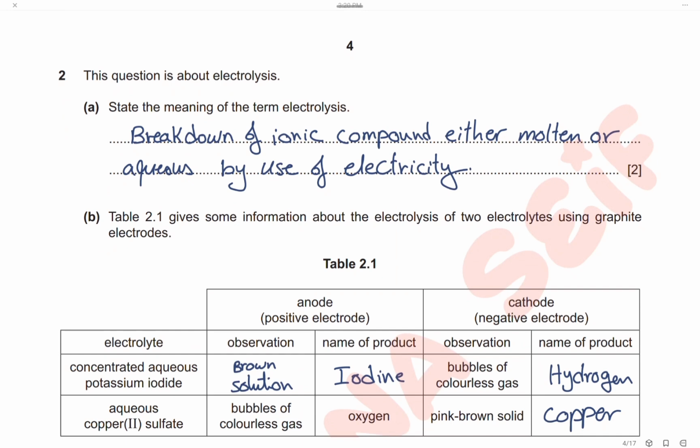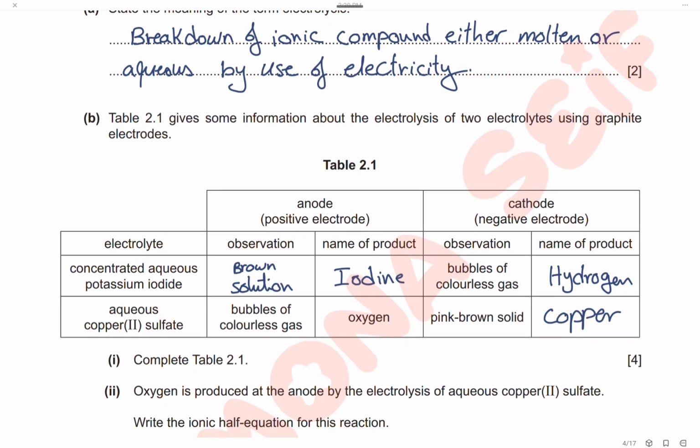Question 2. This question is about electrolysis. State the meaning of the term electrolysis. Electrolysis is the breakdown of ionic compound which is either molten or aqueous by the use of electricity. Here the table gives some information about the electrolysis of two electrolytes using graphite electrodes. The first one, concentrated aqueous potassium iodide.